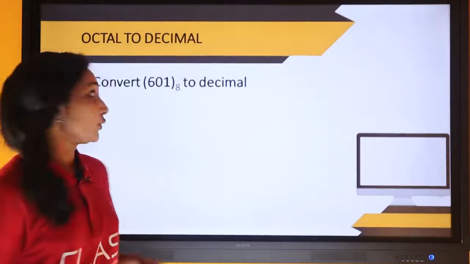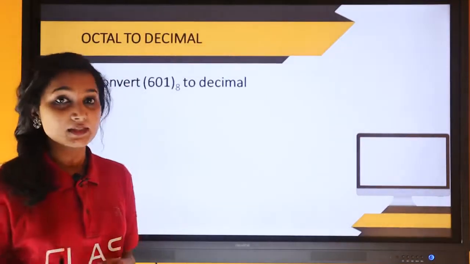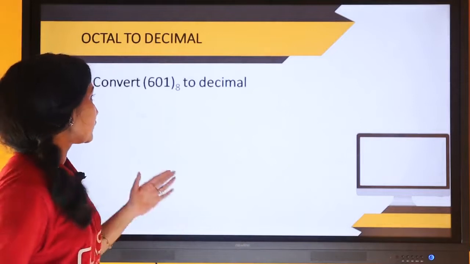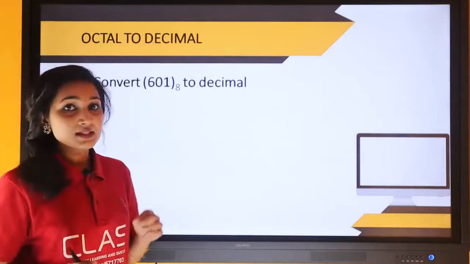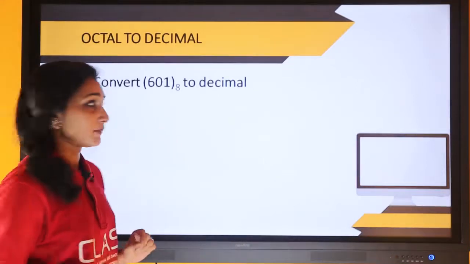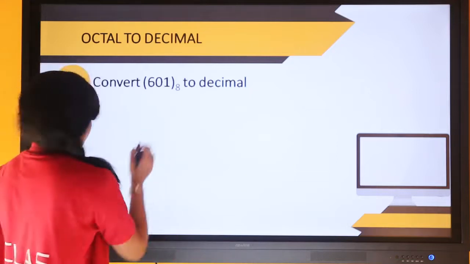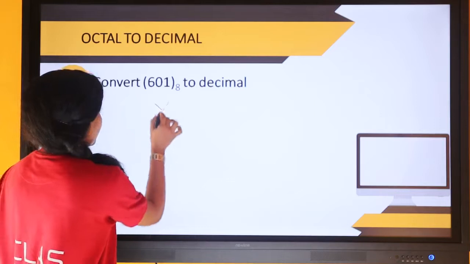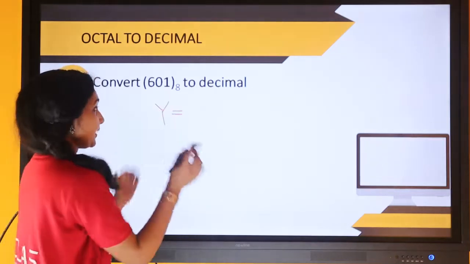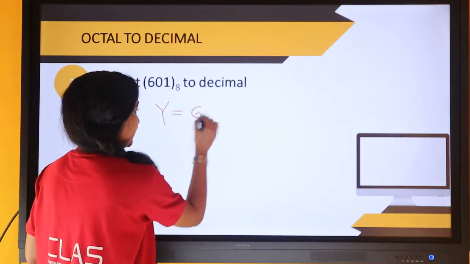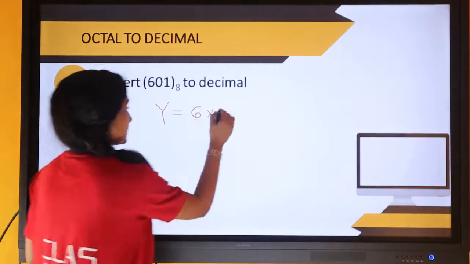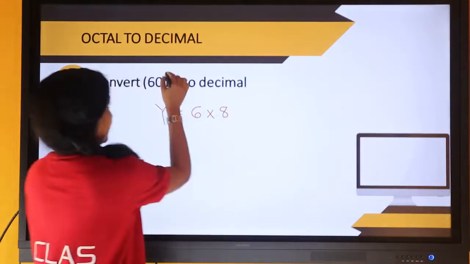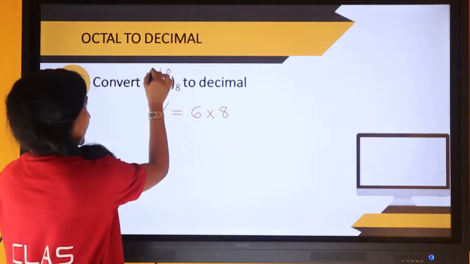Now we are moving to the conversion of octal to decimal. Our first question is to convert 601 in the octal system to the decimal number system. What we have to do is represent the decimal equivalent by y, and represent each digit with the power of the base. The positions will be 0, 1 and 2.